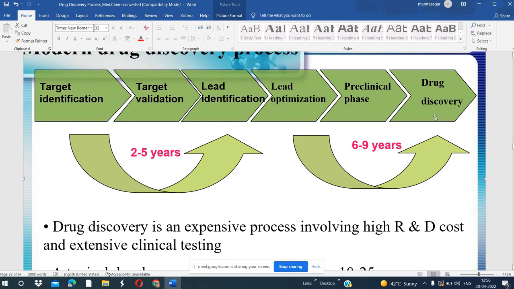Then we finally reach the step of drug discovery. We do the preclinical trial, then we do the clinical trials. IND is filed if we find a new drug. Drug discovery is an expensive process involving high R&D cost and extensive clinical testing.